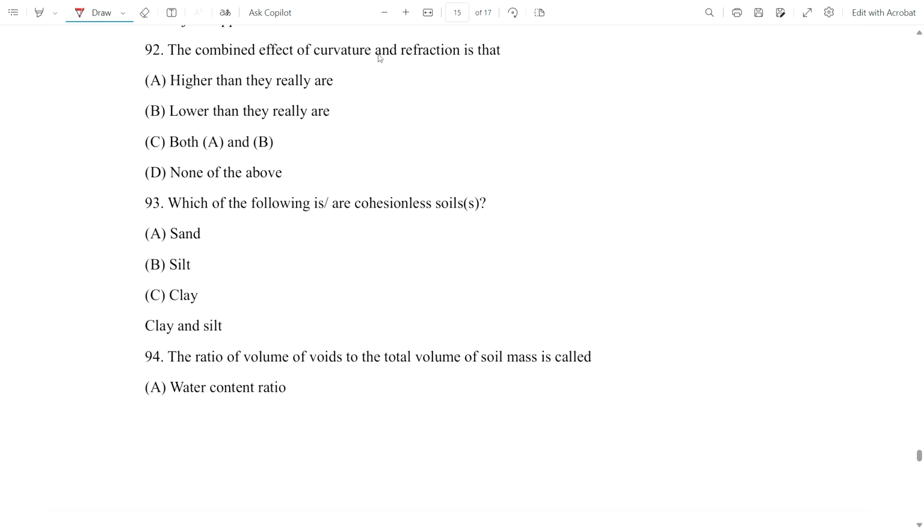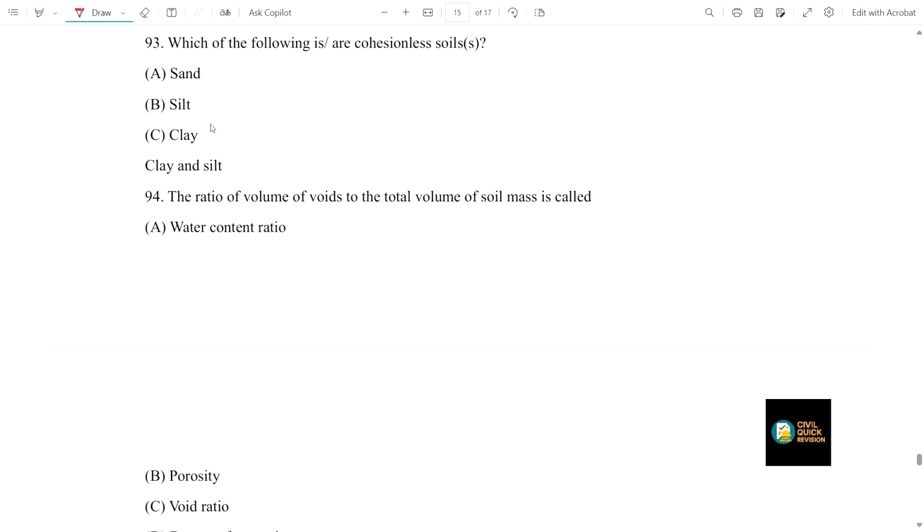Now question number 92: the combined effect of curvature and refraction is that objects appear higher than they really are, lower than they really are, both A and B, or none of the above. The option is lower than they really are. The combined effect of curvature and refraction makes the value lower than it really should be.